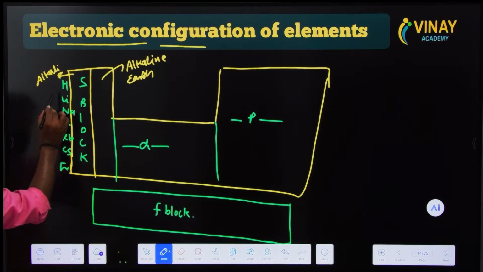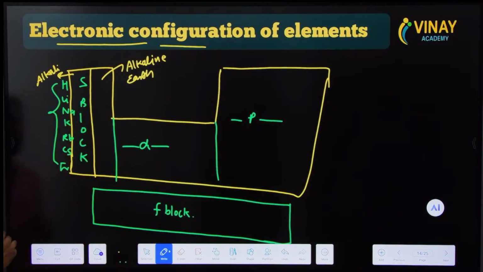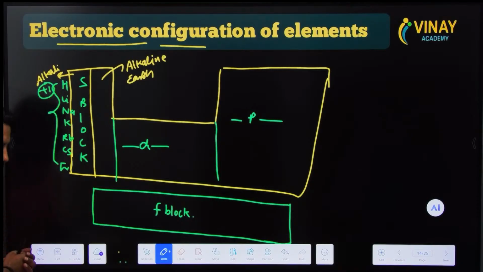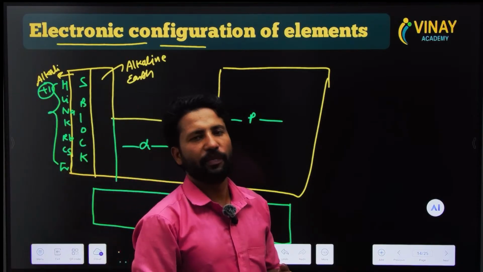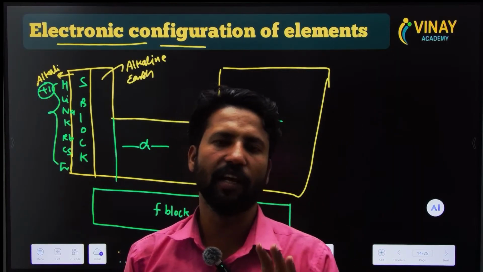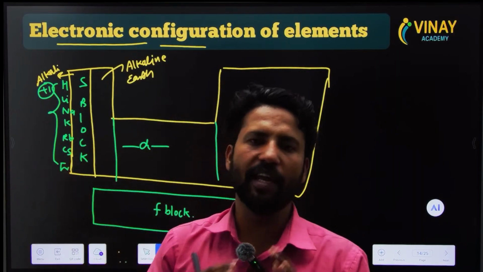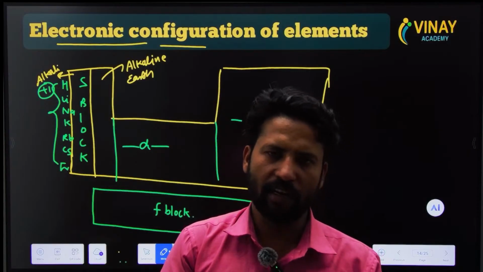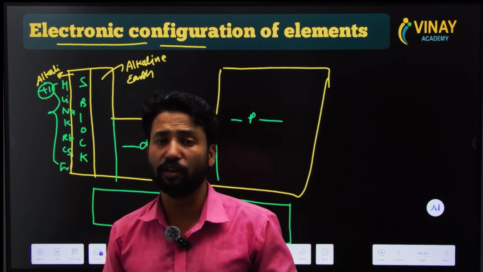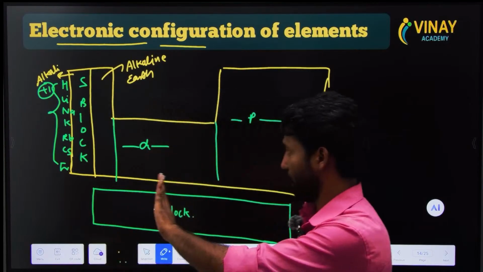If we configure all the elements of group 1, you will get the valence electron, that is 1. What does that mean? The valence electron is 1 means they show only one oxidation state, that is plus 1. Means they can lose one electron. If any element loses an electron, that means it is a metal. So metals are on that side.